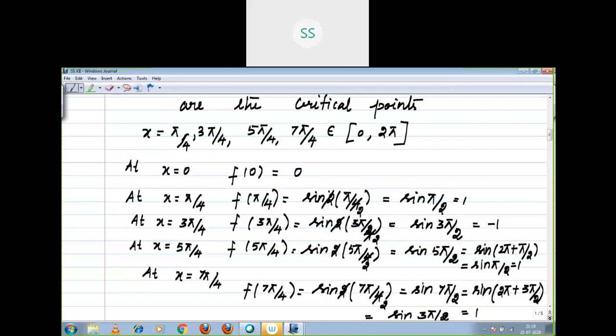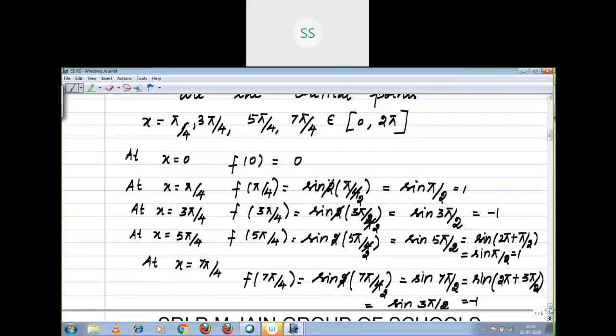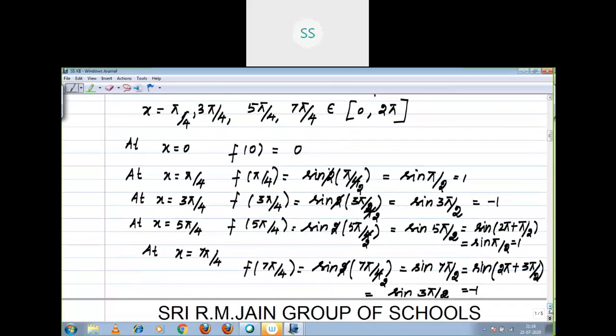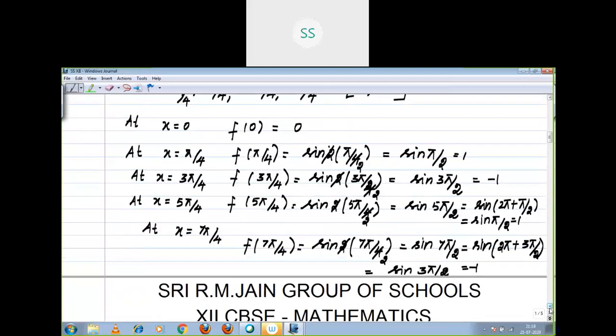Now you see what is the absolute maximum value you arrived at. Sorry, sine 270 degrees is equal to -1. Sorry children, you have to be very careful while writing the values. Now, what is the absolute maximum value? The absolute maximum value is 1 at x is equal to pi by 4 and x is equal to 5 pi by 4.